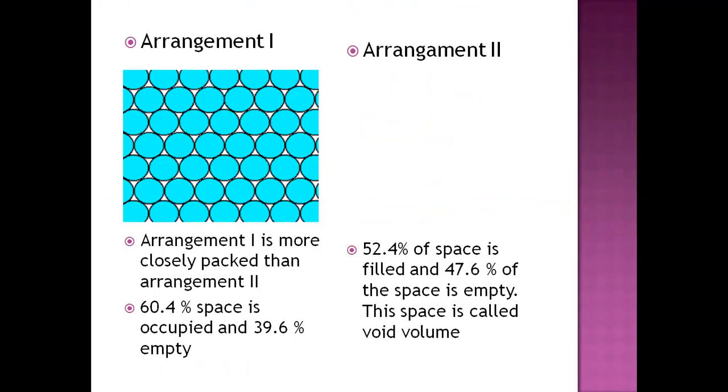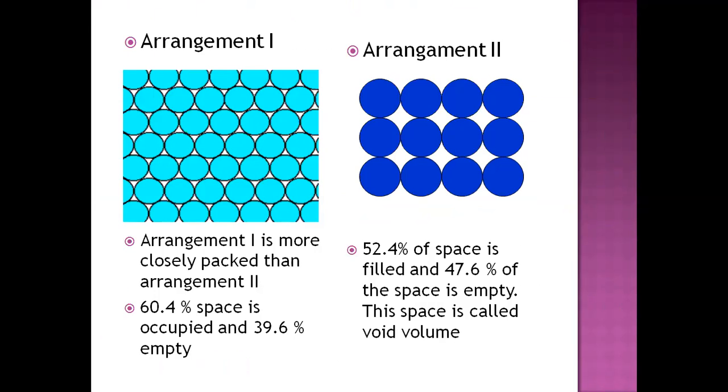Now, there are two types of arrangement which are possible. In arrangement 1, we can see the spheres are arranged close to each other in this first line. In the second line, you can see that these spheres are arranged so closely that the empty space is very less.